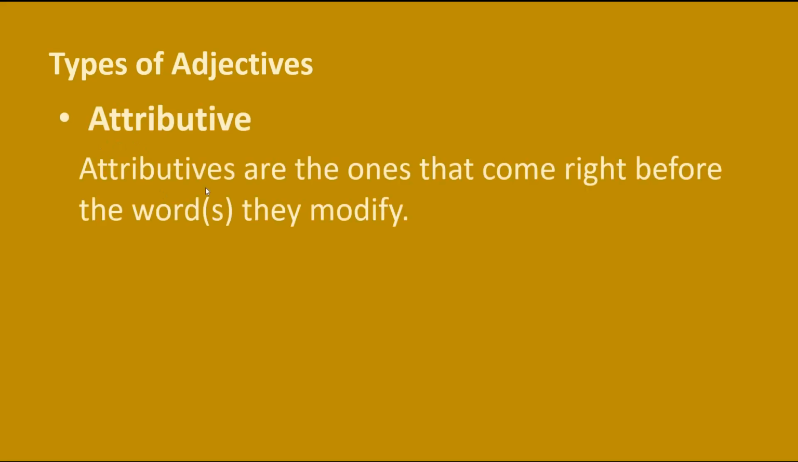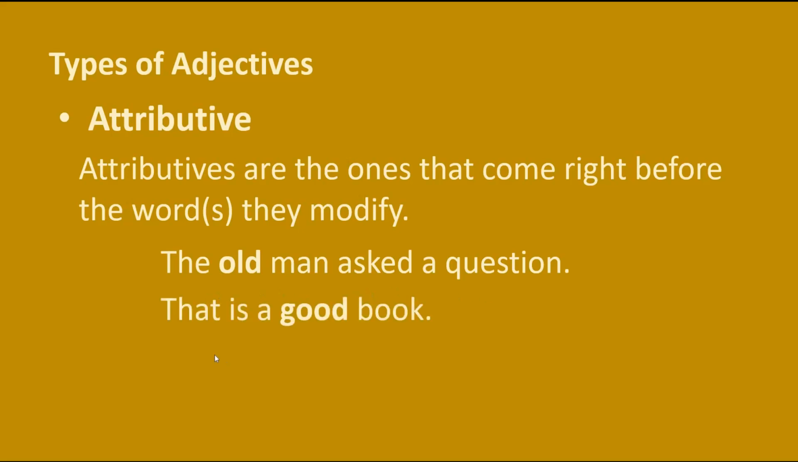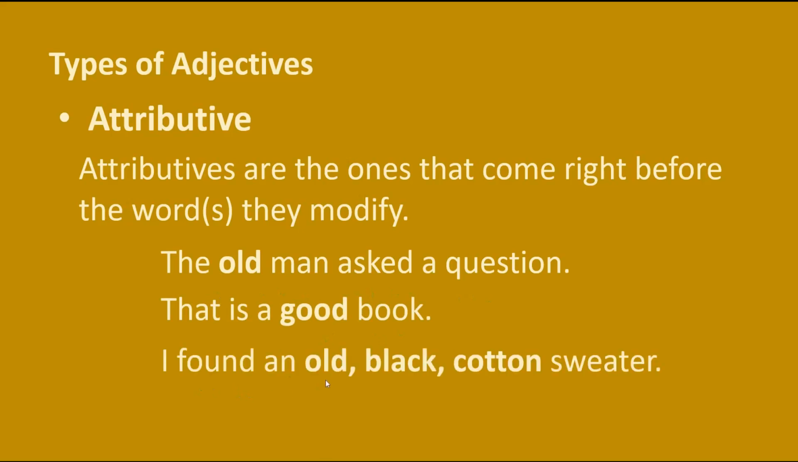Types of adjectives. Number 1, attributive. Attributives are the ones that come right before the word or words they modify. Example, the old man asked a question. That is a good book. I found an old black cotton sweater.